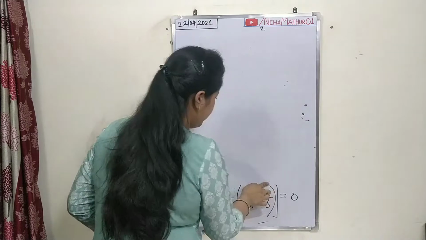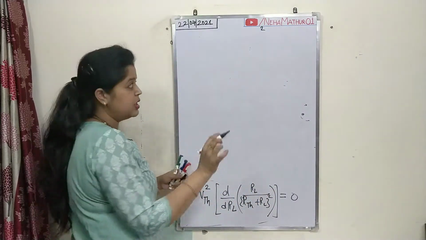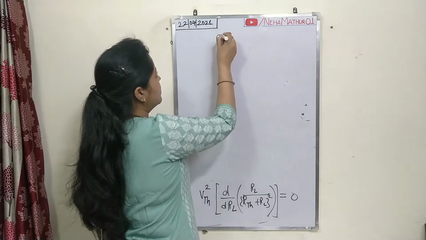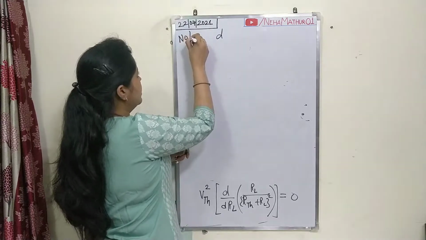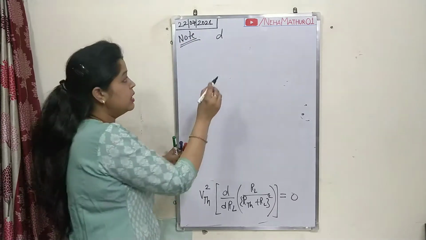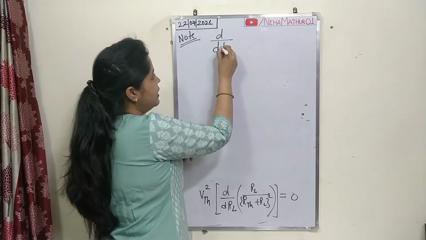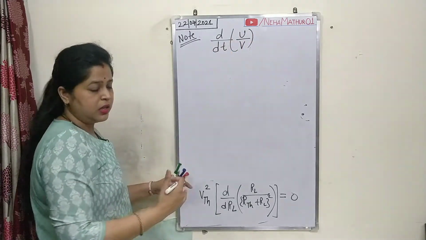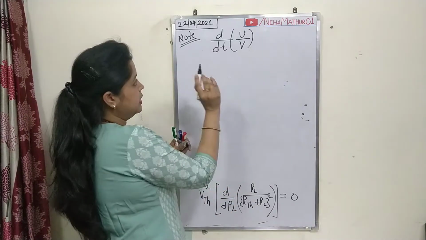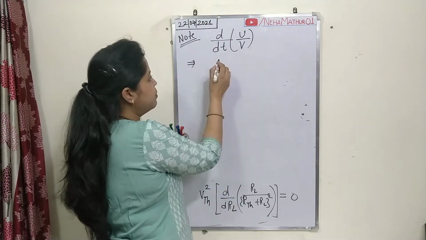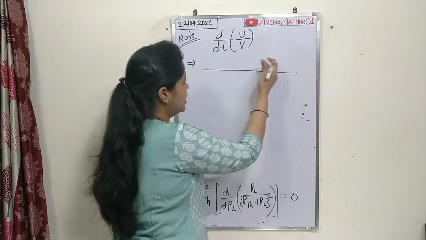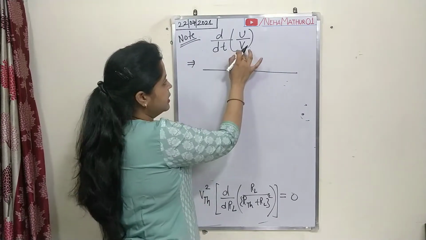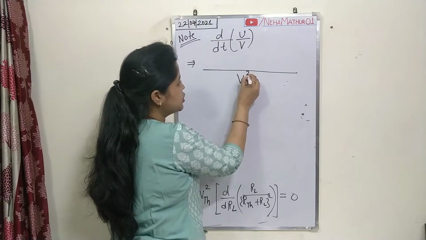Now I am following the concept of differentiation. If you have two variables in the form of a division like this, then you will have to differentiate so that the denominator will be squared.